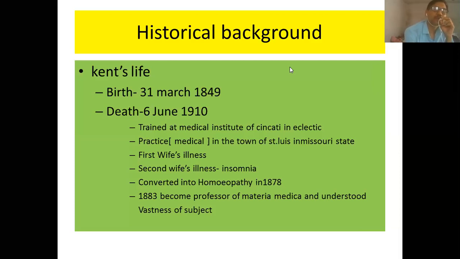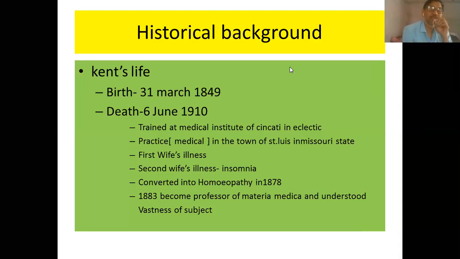According to his own medical education, he tried to give relief to the complaints of his second wife. But unfortunately, he could not give his wife relief from this illness of insomnia.